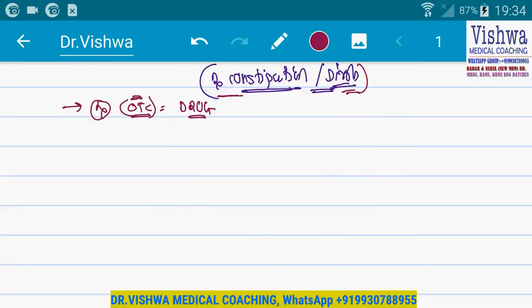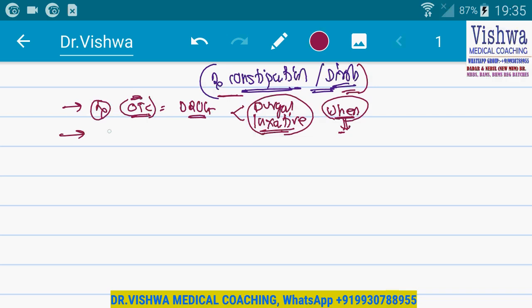For example, we talked about in the series that we have purgatives and we have laxatives. In today's lecture, we're going to talk about when exactly we're going to use purgatives, when exactly we're going to use laxatives, when exactly we're going to use it for a short-term purpose, for a long-term purpose. When a patient comes to you with